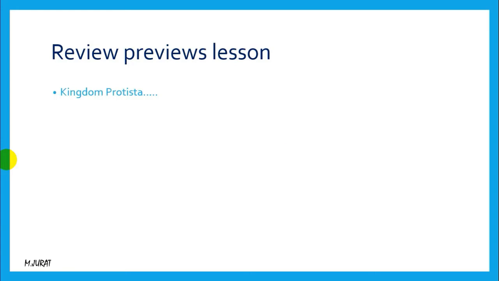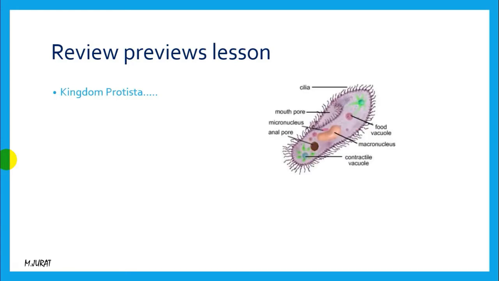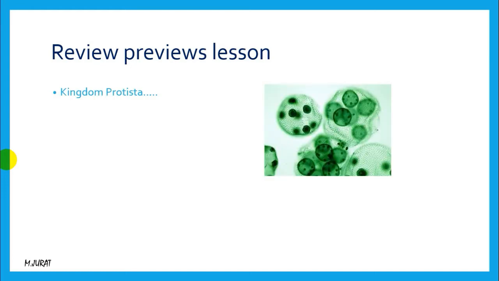If you remember, we said that they are eukaryotic single-celled organisms. Their cell structure is more complex than the bacteria cell because they have organelles, and they are mostly unicellular, but sometimes they can make colonies like this. They can live with each other, they can make a cover around them, and this structure is a colony. So according to this structure, we can say protists can be multicellular as well.